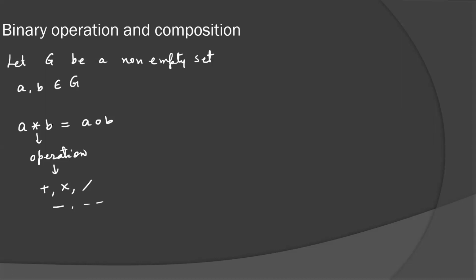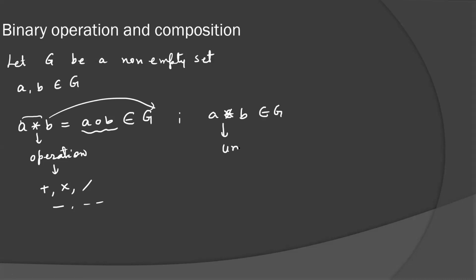If this composition, A composition B with the operation star, belongs to G, then this is called a binary operation. I will prefer this notation: A star B belongs to G. This is called binary operation.